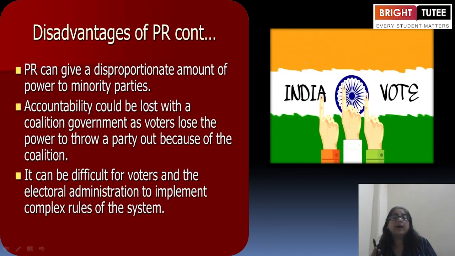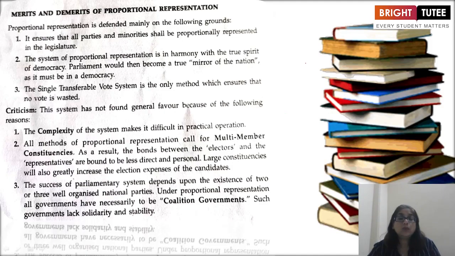And the disadvantages: PR can give a disproportionate amount of power to minority parties, and accountability could be lost with a coalition government, and voters lose the power to throw a party out because of the coalition. And it can be difficult for voters and the electoral administration to implement the complex rules of the system. These are the merits and demerits of proportional representation.